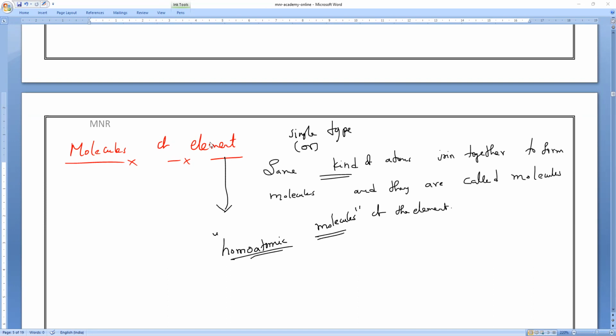Because same kind of atoms are present. That is what we used to say molecules of an element. Clear? Yes, sir. So now, examples. The best examples you can see, you can form. I will show you.